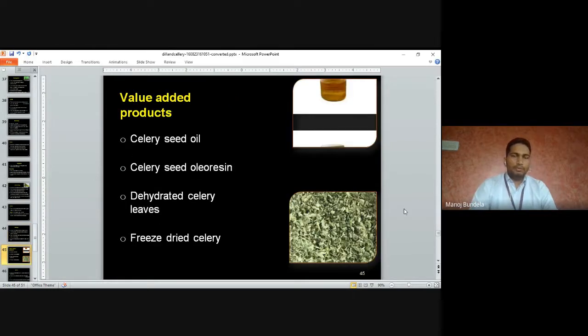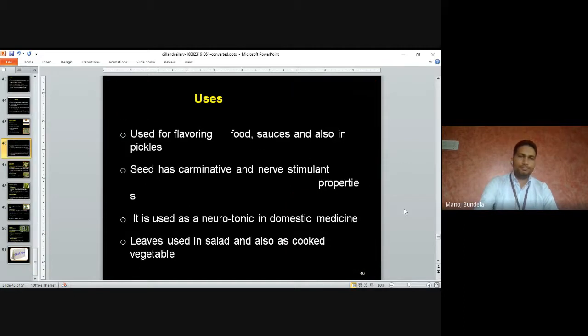Value added products: celery seed oil, where we extract the oil from the seeds; celery seed oleoresin, which we extract from the seeds; dehydrated celery leaves; and freeze-dried celery.